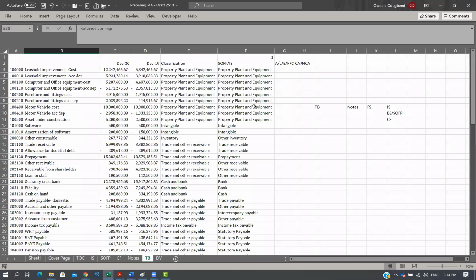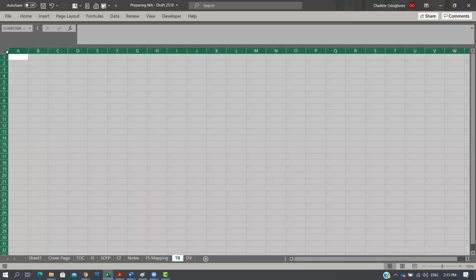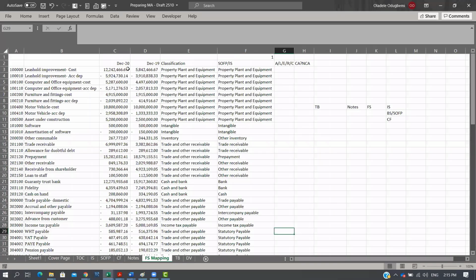Now, one thing I need to bring to your attention is that most times, what we call TB will actually be what we call FS mapping, right? We will most likely have TB in a separate sheet, right? The moment you export your trial balance from your software, you can easily dump it here, and you can use a function like VLOOKUP to bring in the value based on the GL code. That way, the only time you alter this mapping is when there's a new GL.